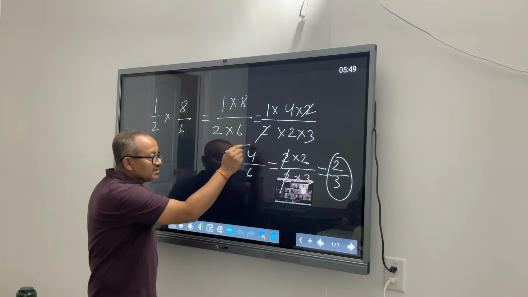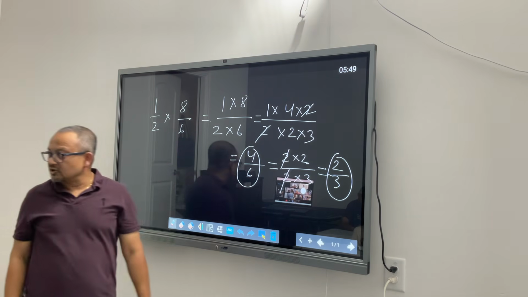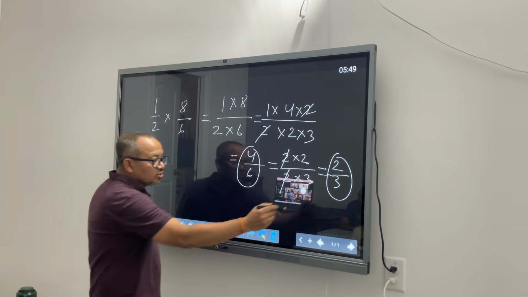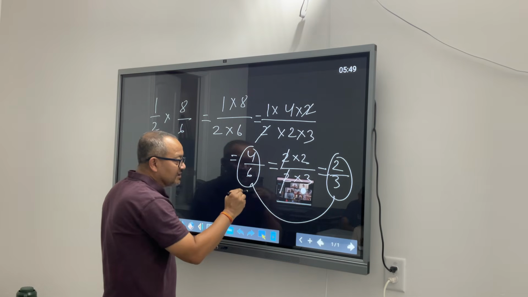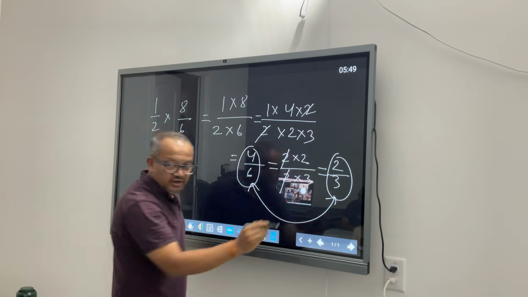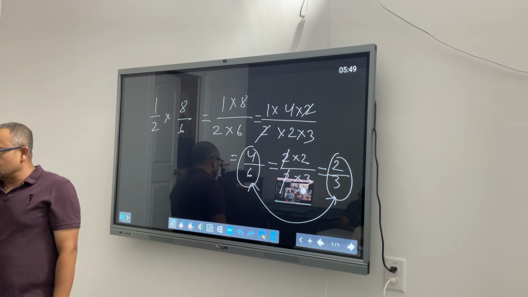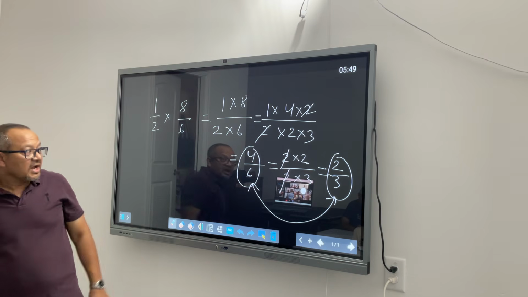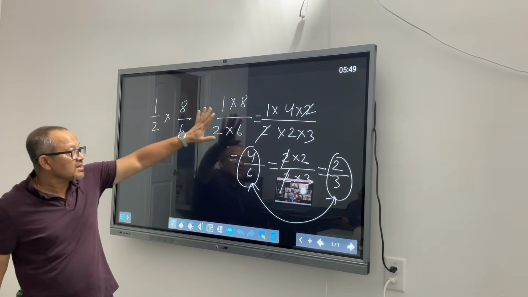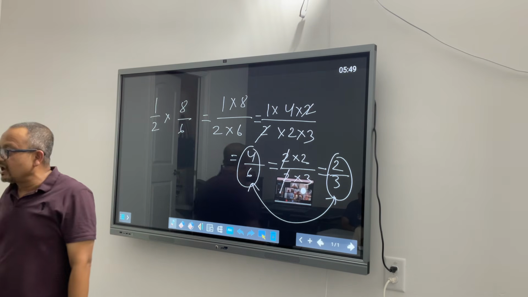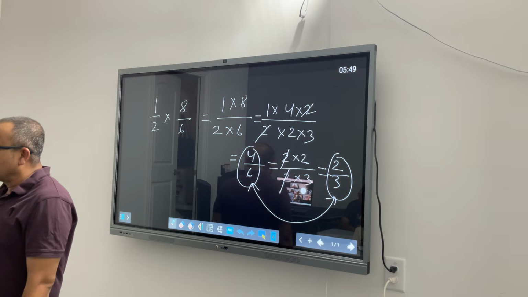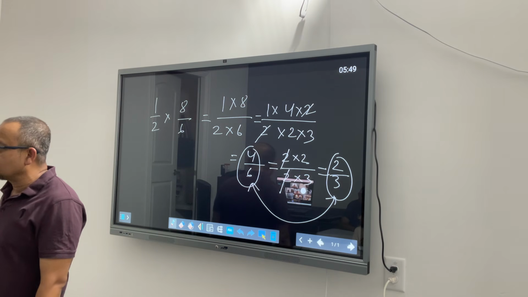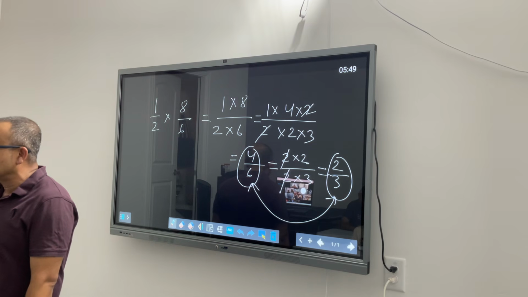But I am not saying that this is the wrong answer. Both have the same value. They are also known as equivalent fractions that we will talk about when you guys grow up a little bit more in 6 more months. Okay? We are not talking about that. Whatever you are seeing here is just a way to simplify fractions or to make a bigger number into a smaller number so that it's easy to handle.